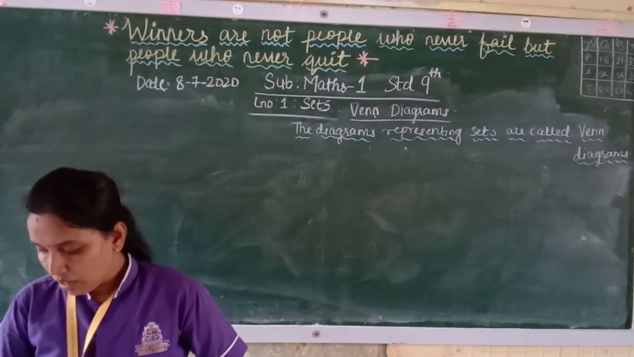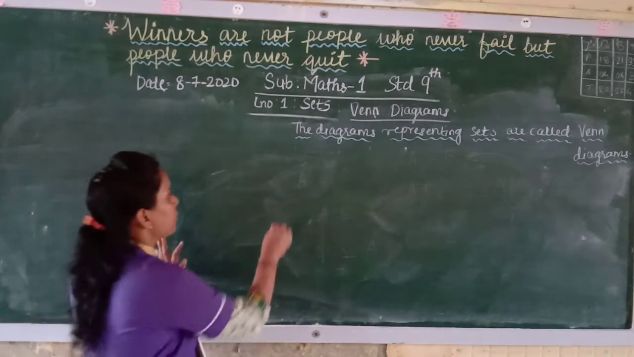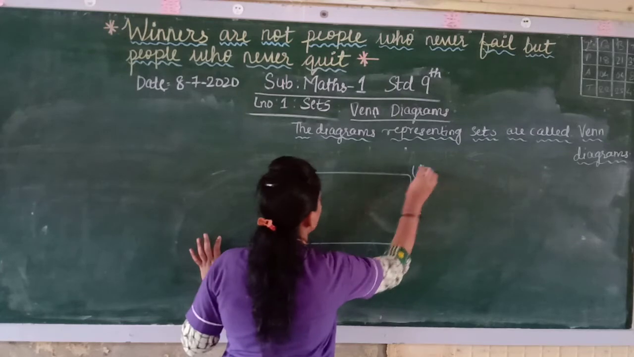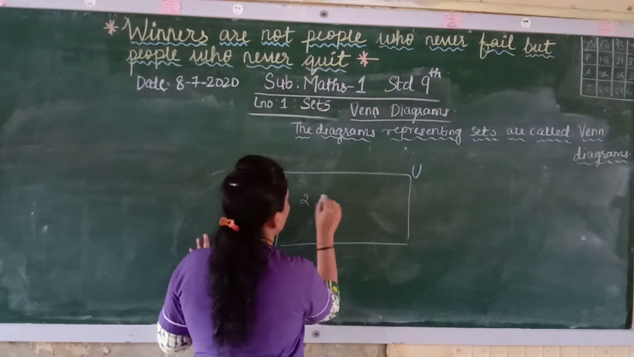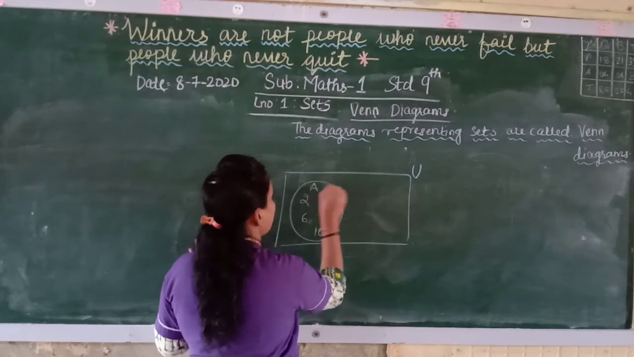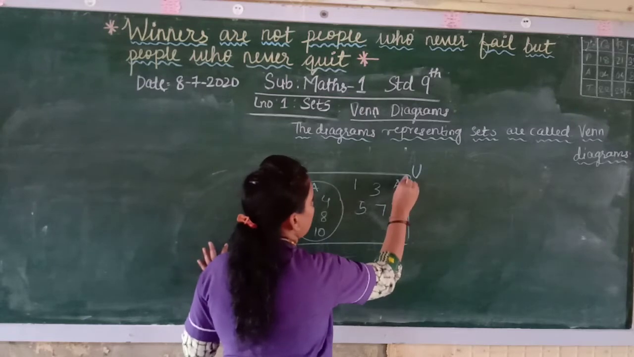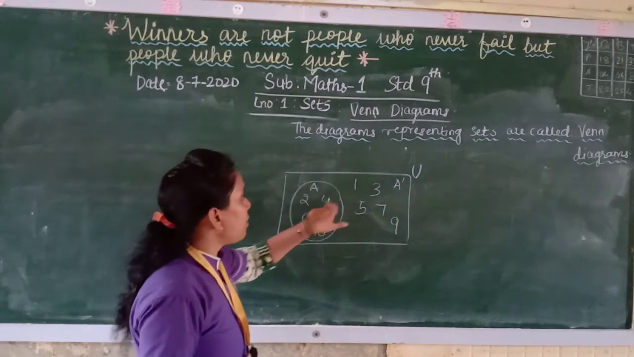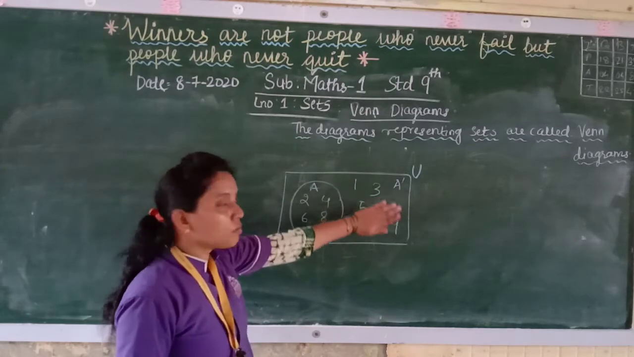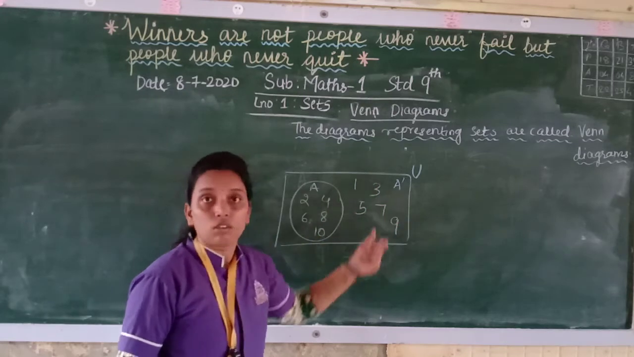No elements are common in A and A complement. See, if this is the universal set, and we had 2, 4, 6, 8, 10 as A, here we have 1, 3, 5, 7, 9. This is A complement. So we will not have anything common in both of these. No element is common in both A and its complement.